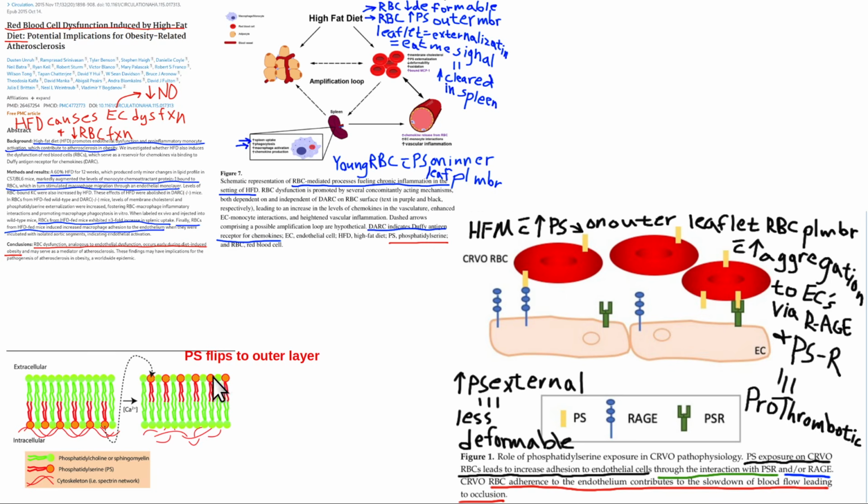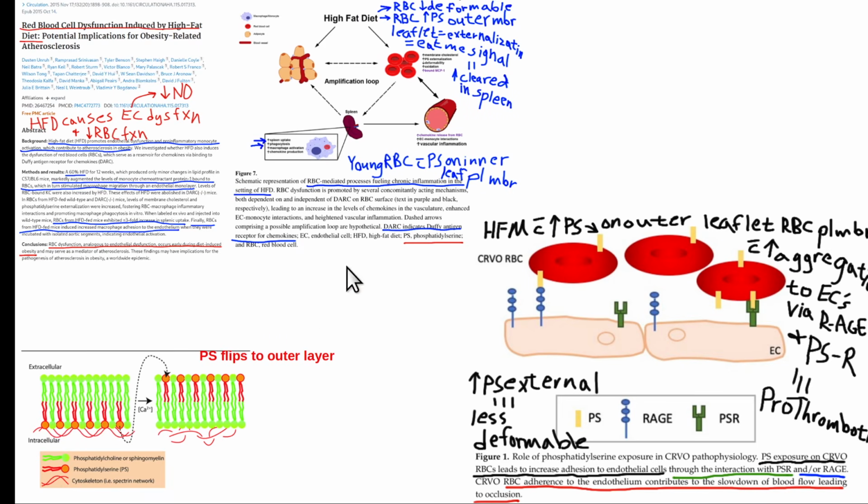this is phosphatidylserine. Phosphatidylserine is primarily initially in a young red blood cell located on the inner leaflet of the plasma membrane. The plasma membrane circles the entire outer surface of a red blood cell, and the phosphatidylserines will flip at a more rapid rate to the outer leaflet of that plasma membrane. Okay, and so what happens when you have more PS, for phosphatidylserine, in the outer leaflet? The red blood cell becomes more stiff, less deformable, and that means blood pressure has to go up to push it through the capillary, and it causes other problems too.